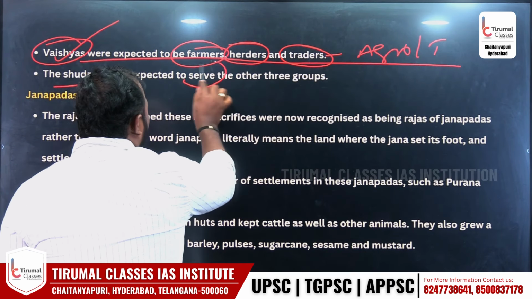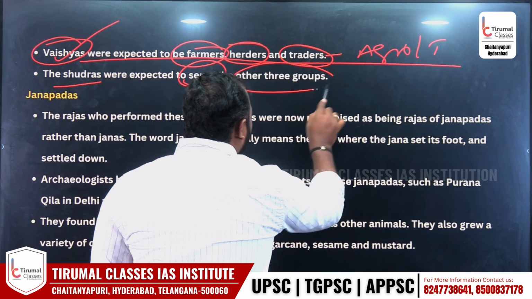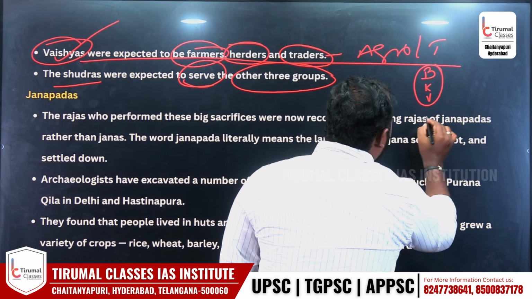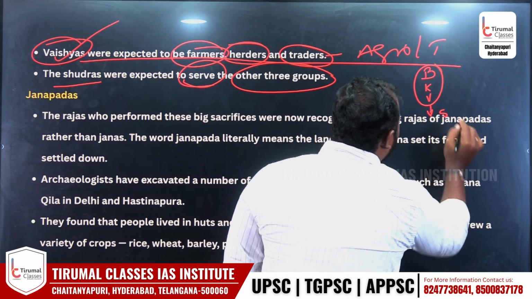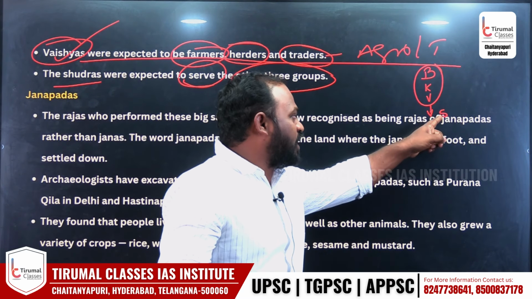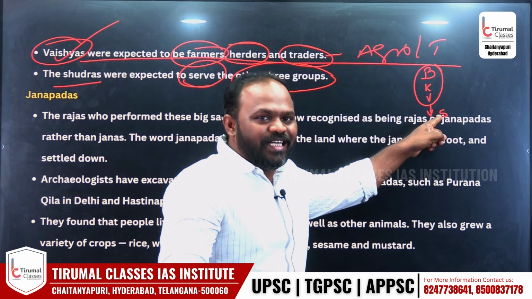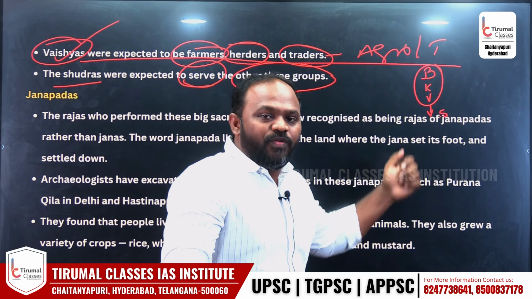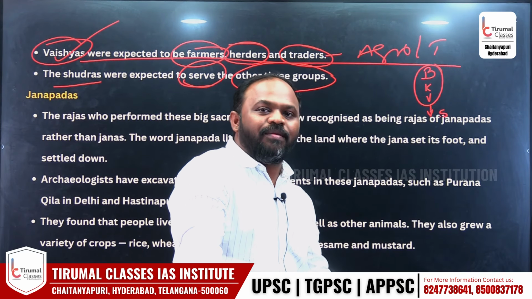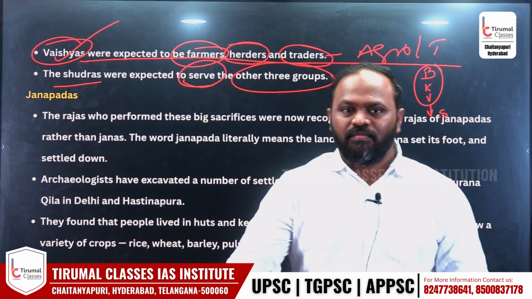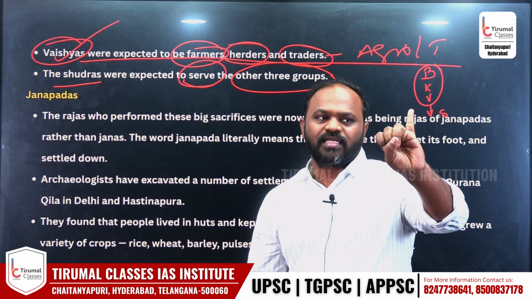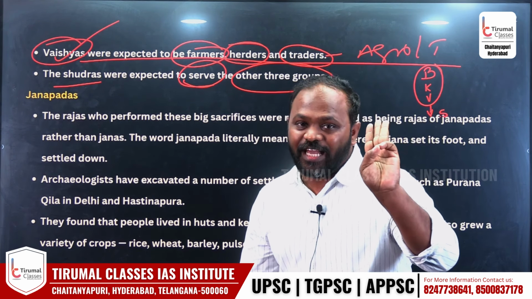Shudras serve the other three groups. గట్టిగా మాట్లాడితే బ్రాహ్మిన్, క్షత్రియ, వైశ్య, వీళ్ళు ద్విజాస్ అంటారు. వీళ్ళ ముగ్గురికి సర్వీస్ అందించే వాళ్ళే ఉంటారు ఇక్కడ శూద్రాస్ అని చెప్తుంటారు. అంటే సర్వీస్ ఇచ్చేది ఈ శూద్రాసే, but we call them untouchables, we call them lower varna, we treat them as socially backward, we treat them with many more atrocities. But the reality in the Chatur Varna system in India is that Shudras are meant for serving the upper three varnas.